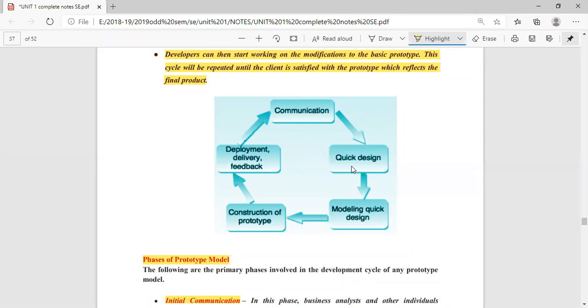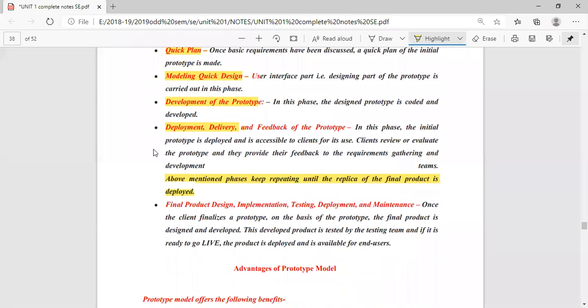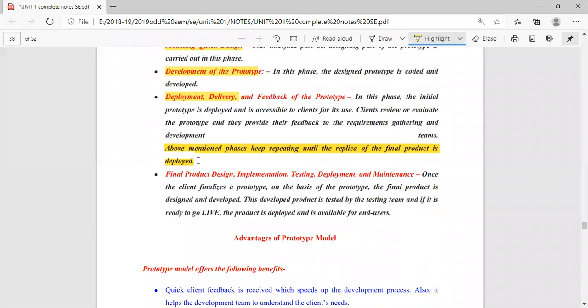So communication, quick designing, coding and prototyping, testing and deployment. This keeps on repeating. How long does it keep on repeating? Until the final product is developed. So while writing the explanation, you have to write that the above four phases are repeated until we get the final product.